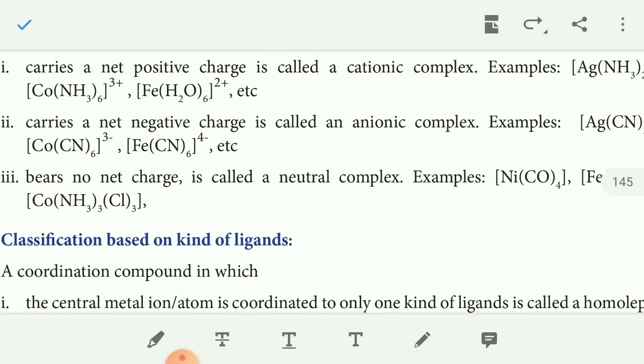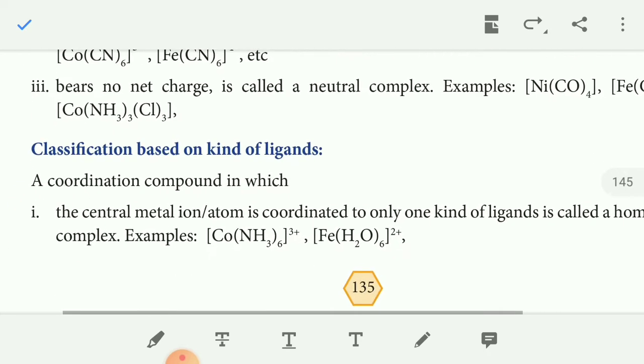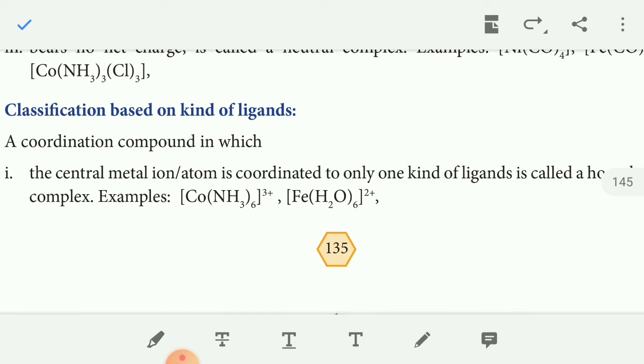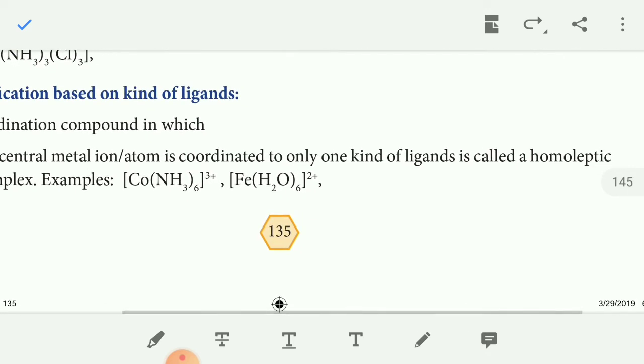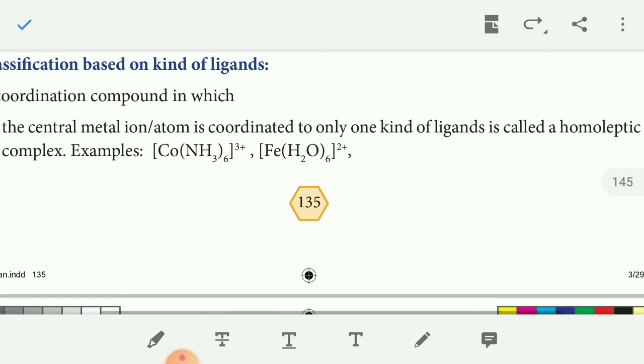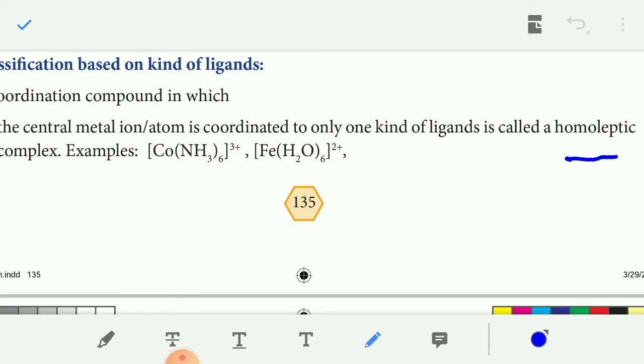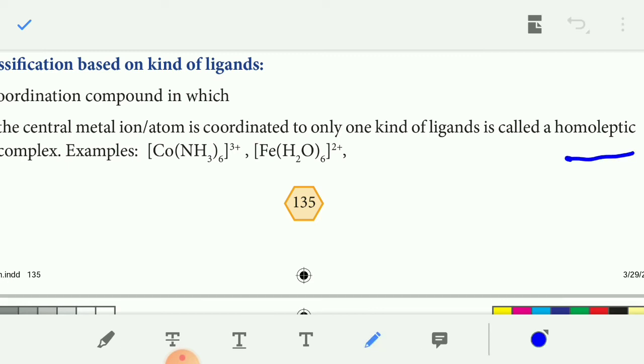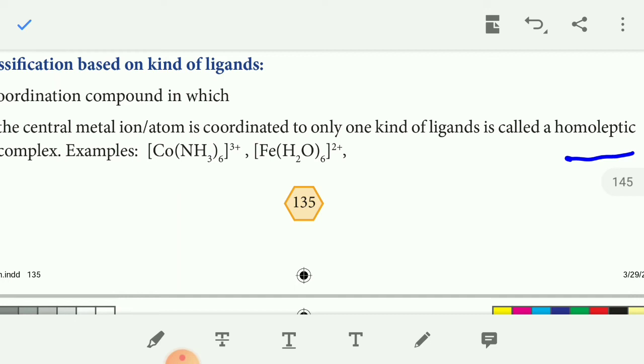The next one, classification based on the kind of ligand. A coordination compound in which the central metal atom or ion is coordinated to only one kind of ligand is called a homoleptic complex. Homo means the same kind of ligand. For example, [Co(NH3)6], here all 6 ligands are the same, so it is homoleptic. Here [Fe(H2O)6], the 6 water molecules are the same, so it is a homoleptic complex.